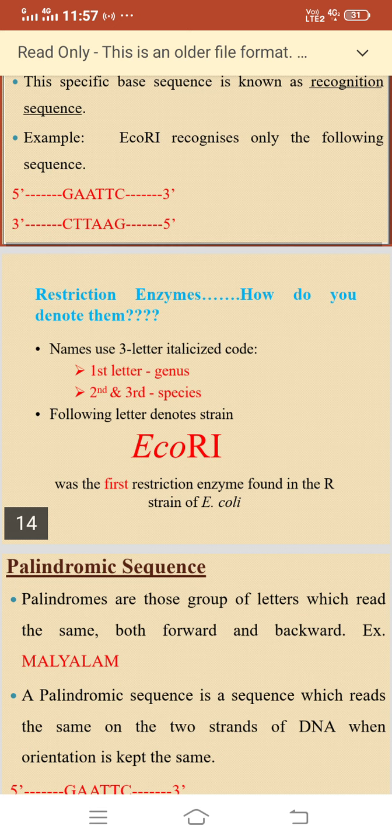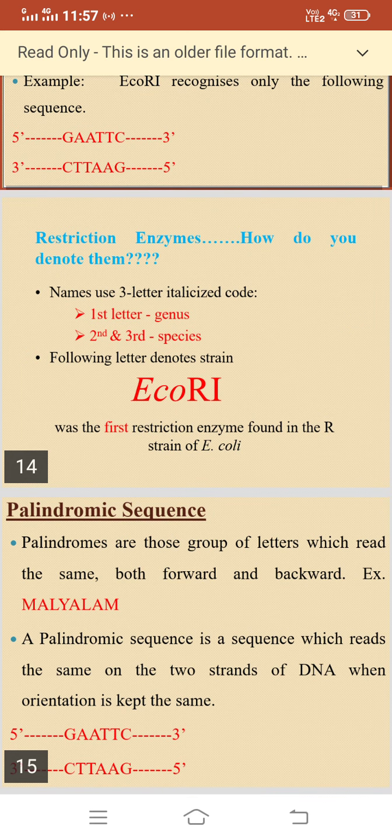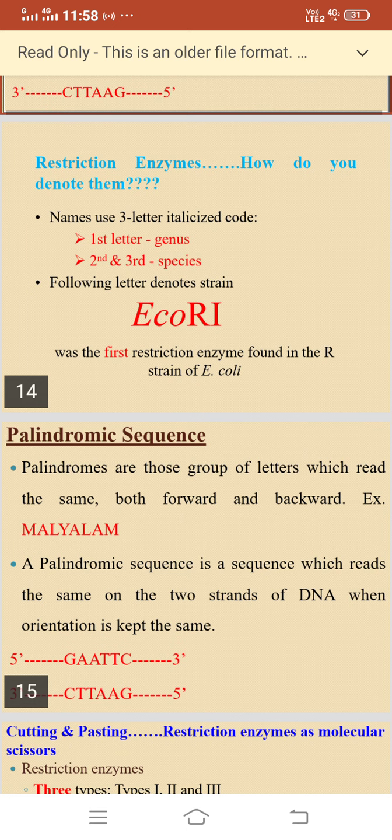Restriction enzymes, how do you denote them? Names use a 3-letter italicized code. First letter genus, second and third species. The following letter denotes strain. EcoRI was the first restriction enzyme found in the R strain of E. coli. Palindromic sequence. Palindromes are groups of letters which read the same both forward and backward. Example, Malayalam.